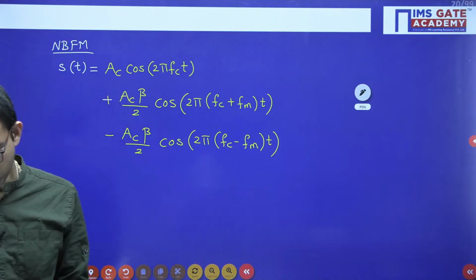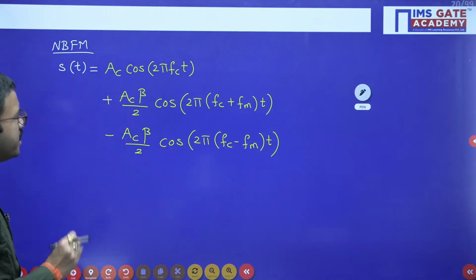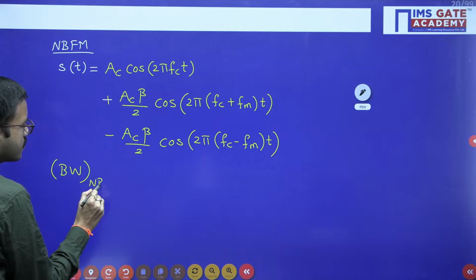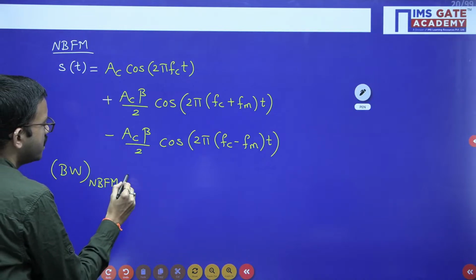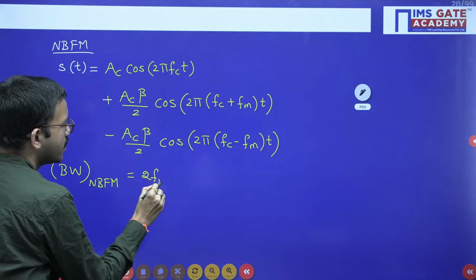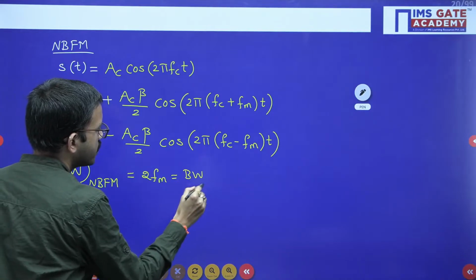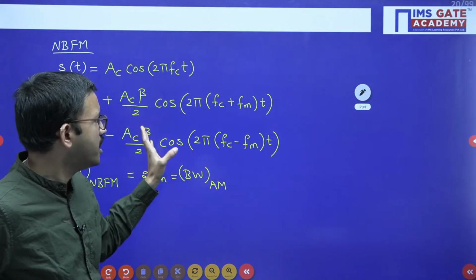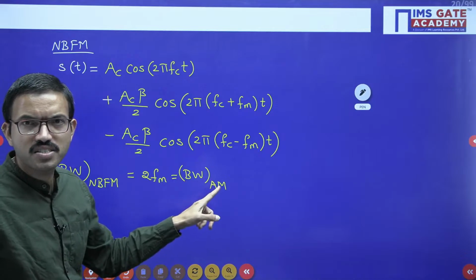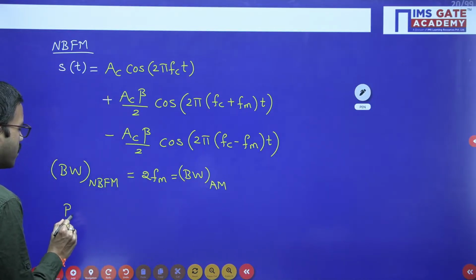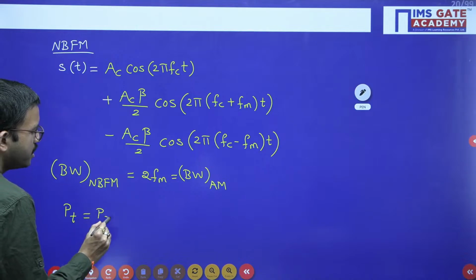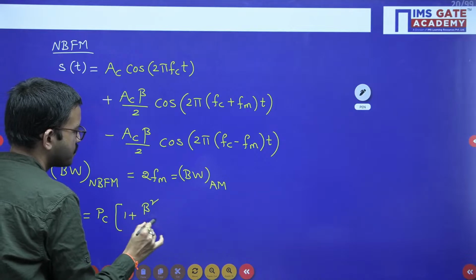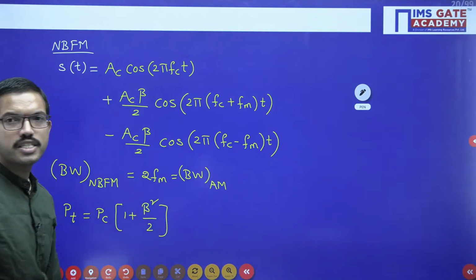But here, just for understanding, you can write down: bandwidth of narrowband FM is the same as bandwidth of AM. The moment you say bandwidth of AM, since AM and narrowband FM both match, the bandwidth formula will remain the same. Similarly, the power required will also remain the same: PT equals PC into (1 plus beta square by 2). There we used mu, here we are using beta, that's all.